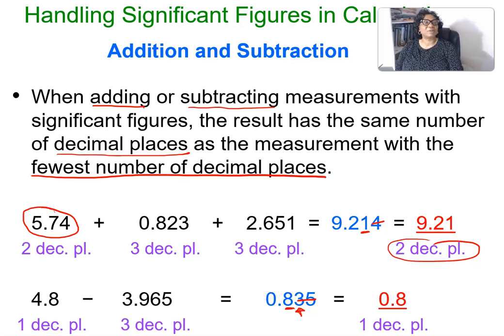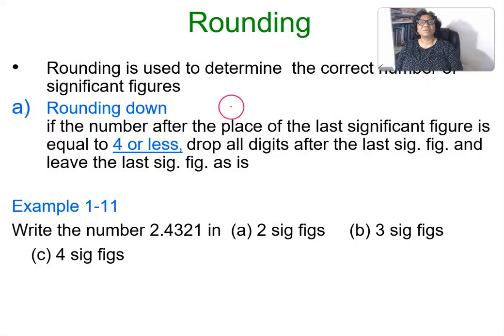The next thing we want to talk about is rounding up or rounding down. Rounding is used to determine the correct number of significant figures. Rounding down: if the number after the last significant figure is 4 or less, drop all the digits after the last significant figure and leave the last significant figure as it is.